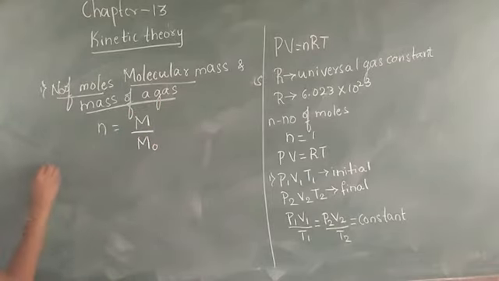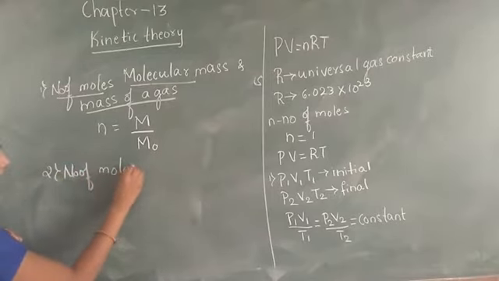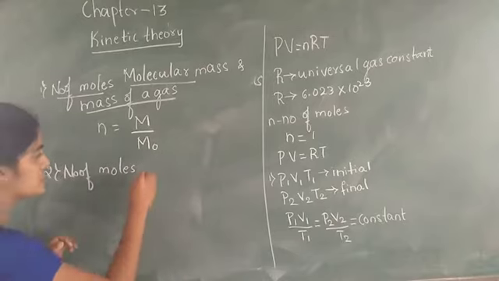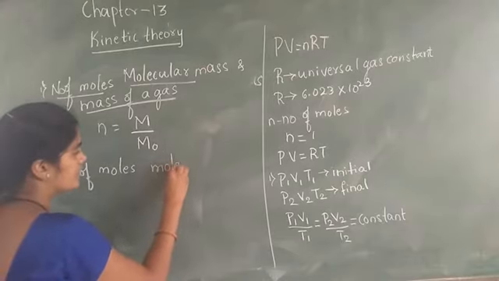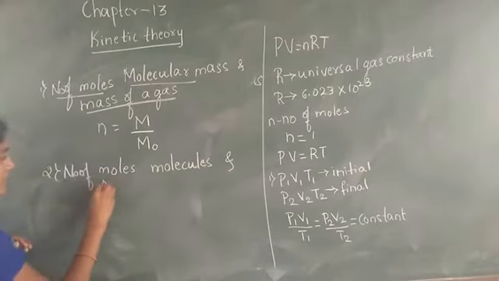Now again, the number of moles can be expressed in terms of molecules and Avogadro number.